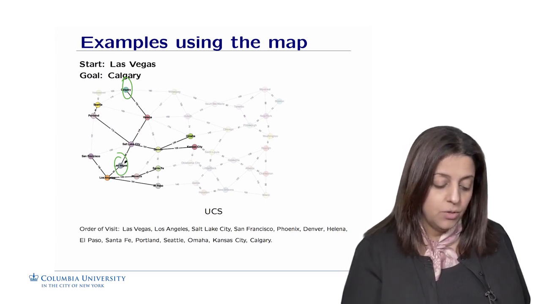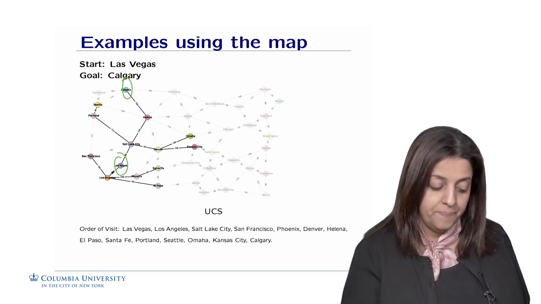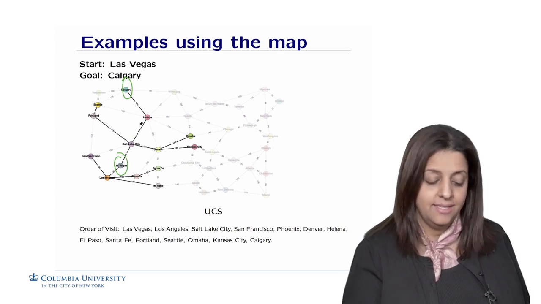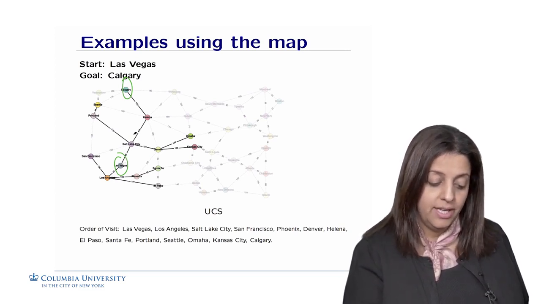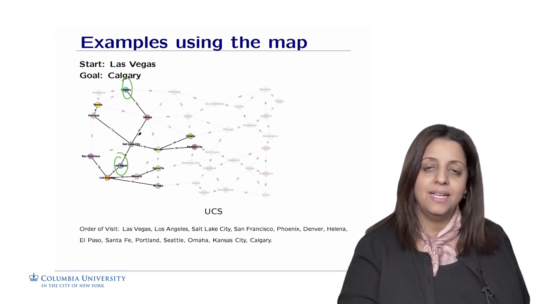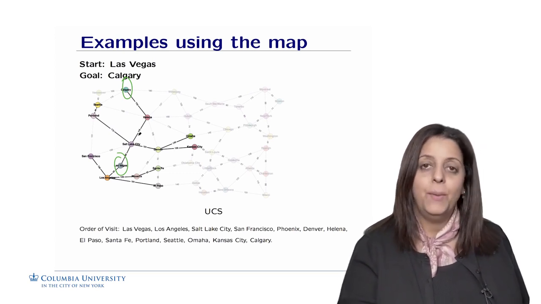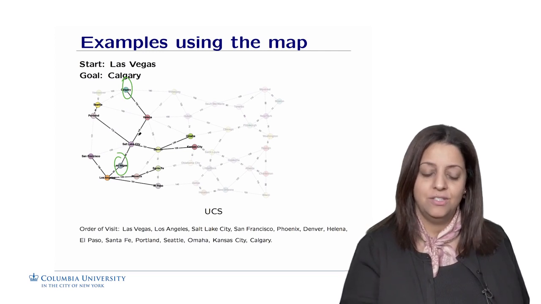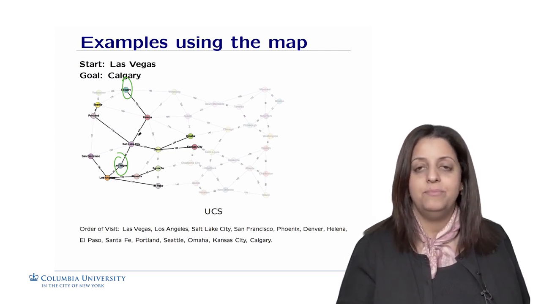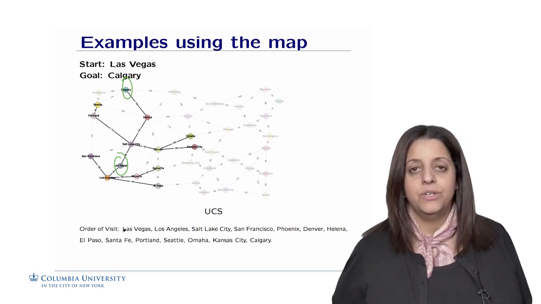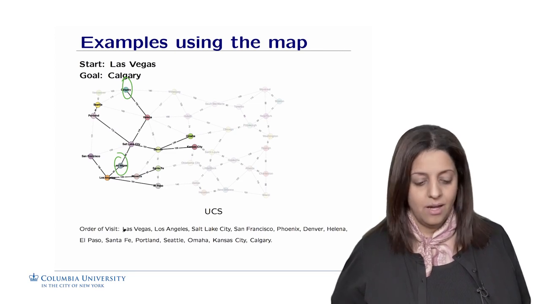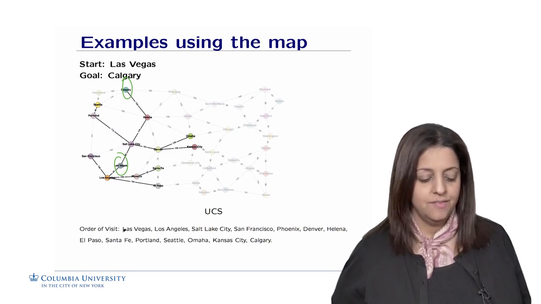The next one would be Salt Lake City. So it's going to be 89. From Salt Lake City, I could go to Denver, to Helena, or to Portland. So I'm going to sum up the costs, and whenever I need to move to another direction in the search, I'll do that based on the cost. So I'm going to prioritize by cost this time. And for reference, again, the order of visit is this order here that is purely based on the cost to reach each of the nodes starting from Las Vegas.